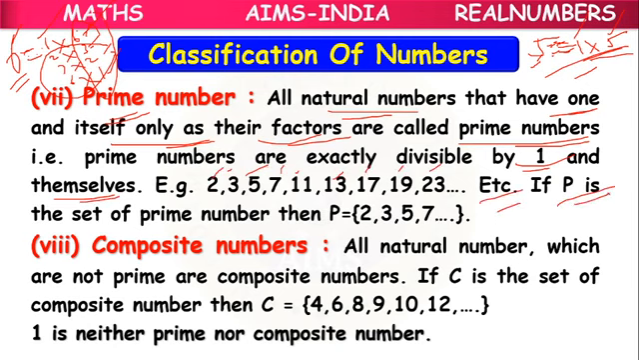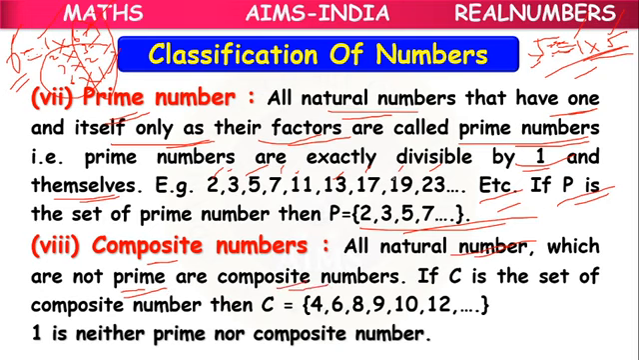If P is the set of prime numbers, we can represent it like this: P in braces, we can keep 2, 3, 5, 7 and so on. So the largest prime number we cannot tell. Okay. So composite numbers. So all natural numbers which are not prime are composite.